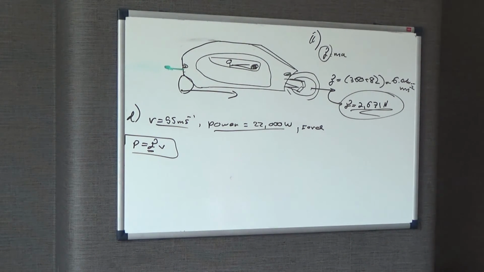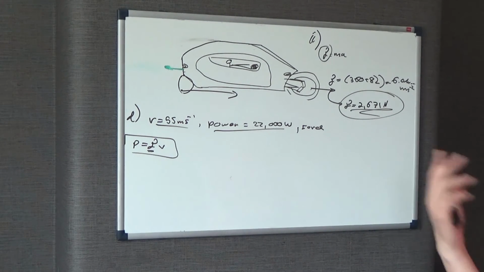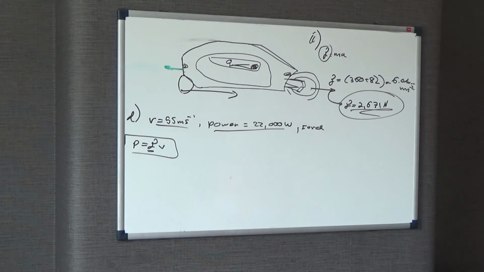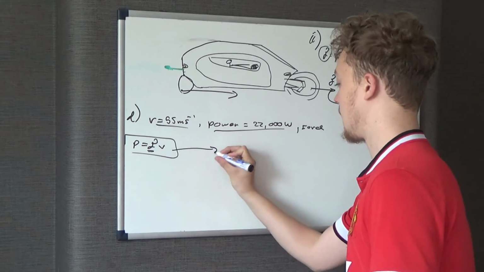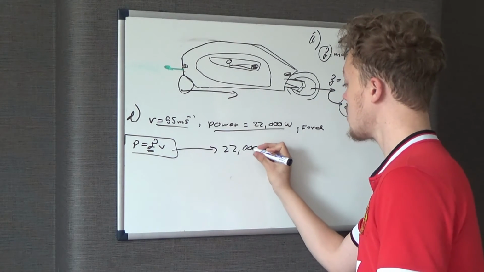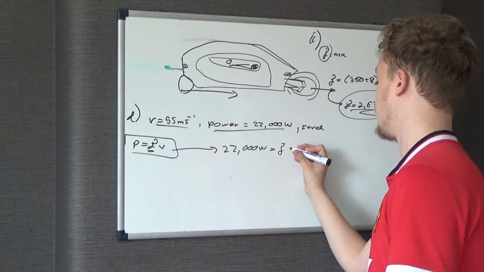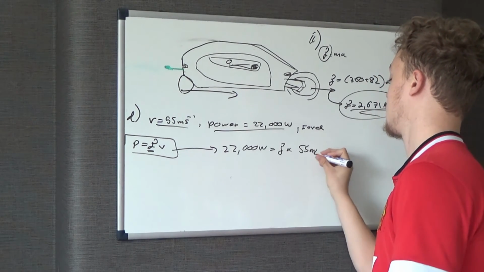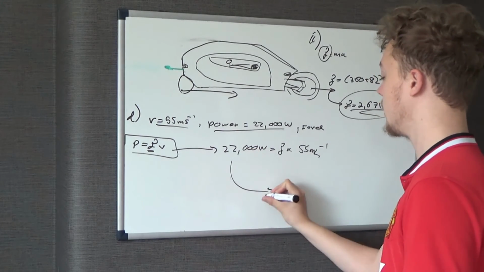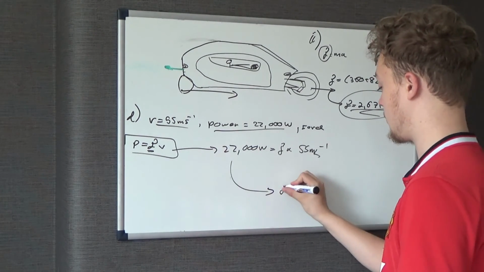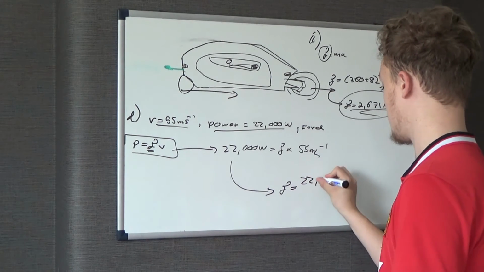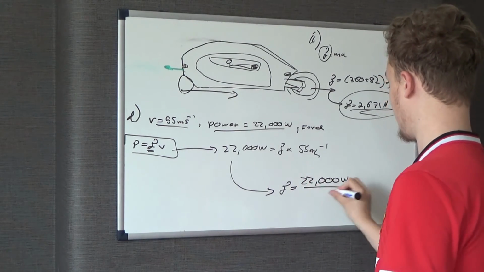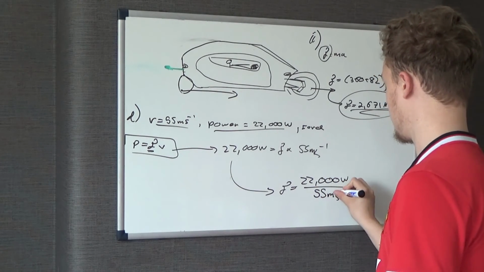I literally wrote force forwards equals force backwards, just to show the examiner that I know this equation would really be to do with the force going forwards, but we can also calculate it as a force backwards. But maybe that's getting too complicated. All it simply is, is substituting numbers into that formula. 22,000 watts is equal to the force times the velocity. The velocity is 55 meters per second. Rearranging that equation, the force is equal to 22,000 watts over 55 meters per second.